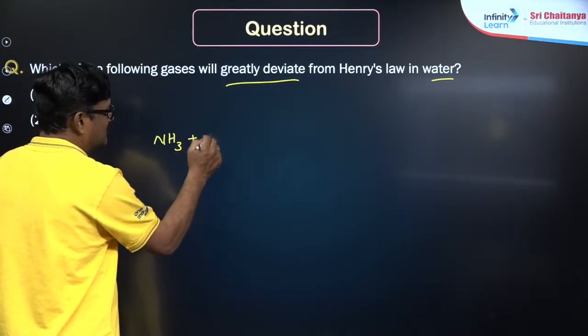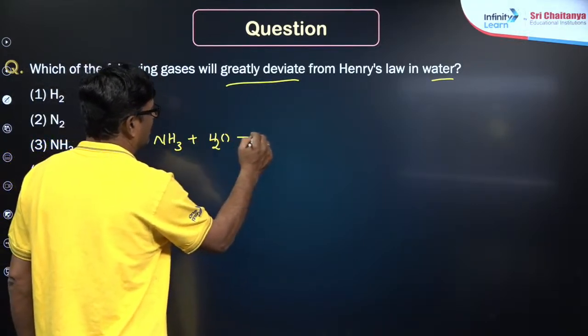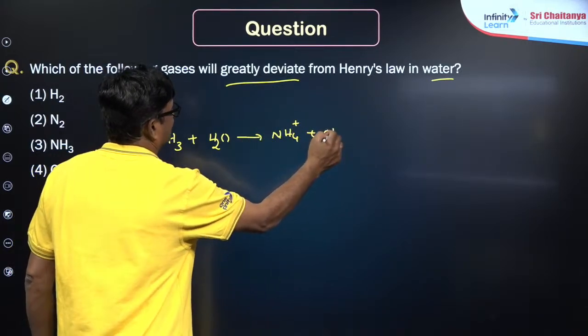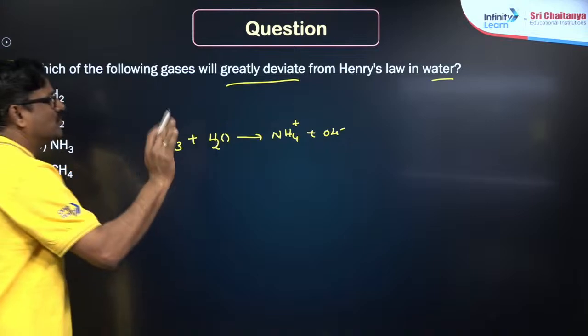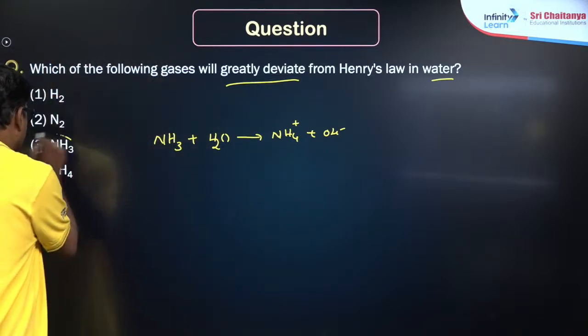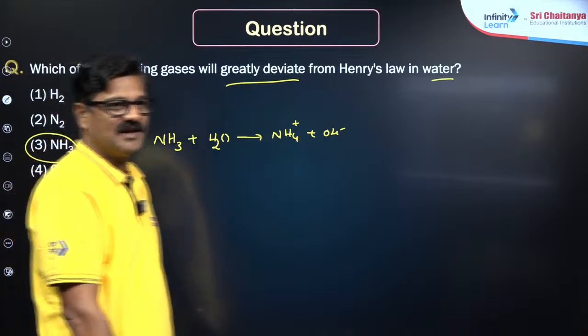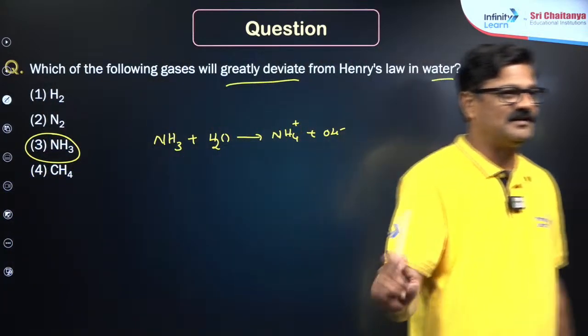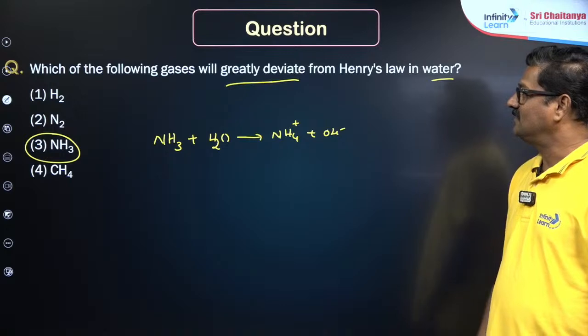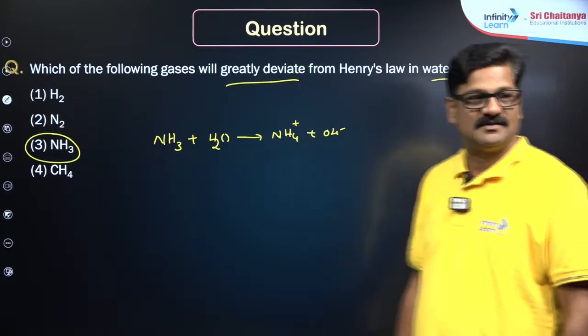Whenever the gas reacts with water, what will happen? It does not follow Henry's law, meaning it shows deviation. So NH3 is the answer for this. Everybody has given the correct answer for this question. That's good. Yes, it is going to be answer 3.